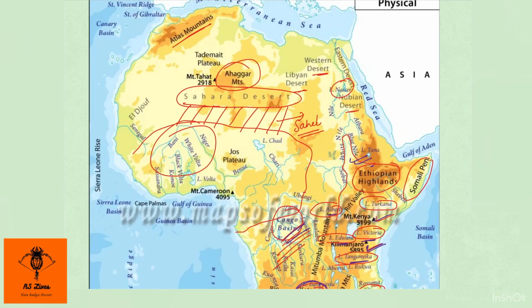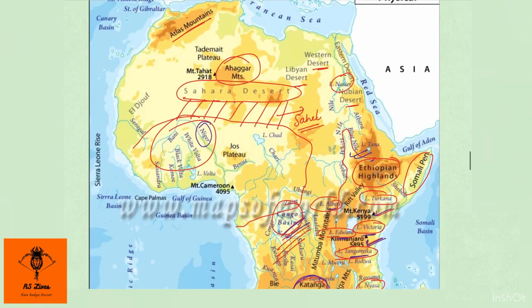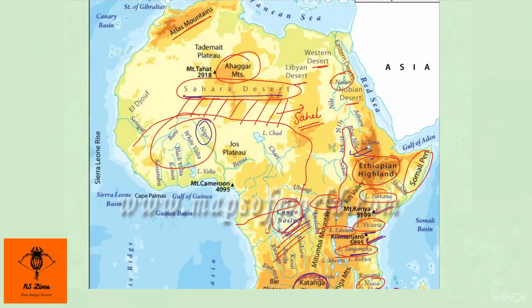Then we have River Niger over here, and coming on to physiographic divisions, we have Sahara Desert, the largest hot tropical desert, and this area over here that I've pointed out is actually the savanna grasslands, and this transition zone between Sahara Desert and the savanna grasslands is named Sahel. Why is this important? Because the Sahel region actually hosts some of the poorest countries of Africa. The living conditions are very poor over there, and this has been in the news recently also. So that's what we have.